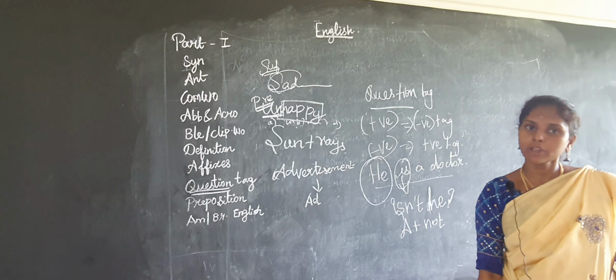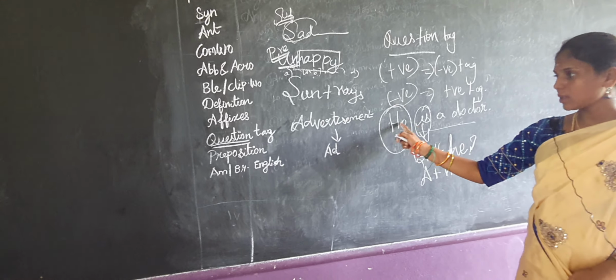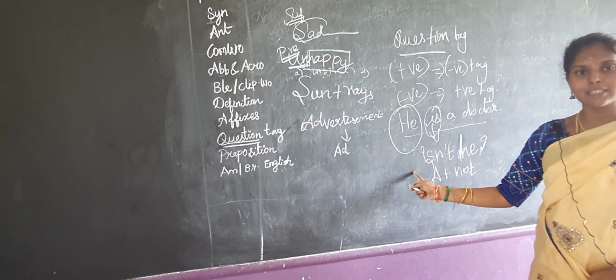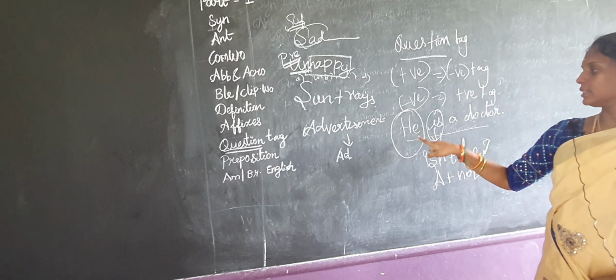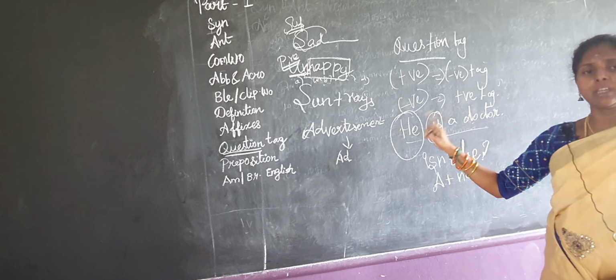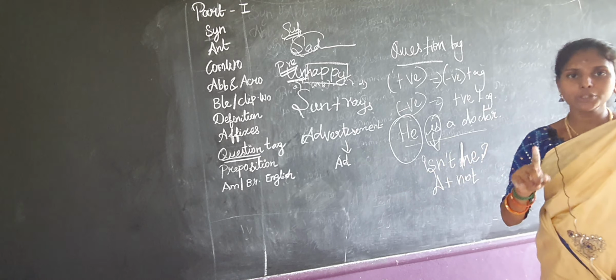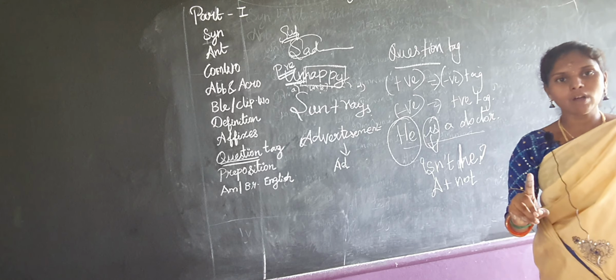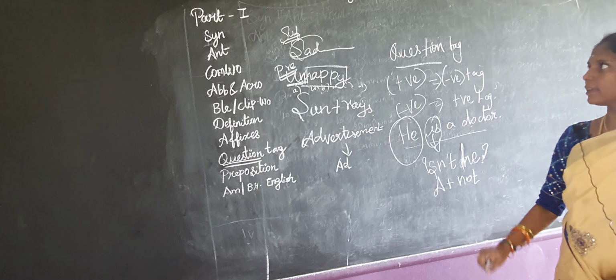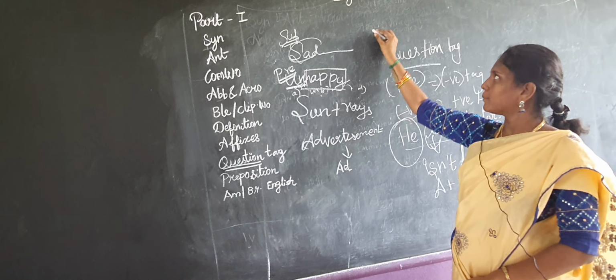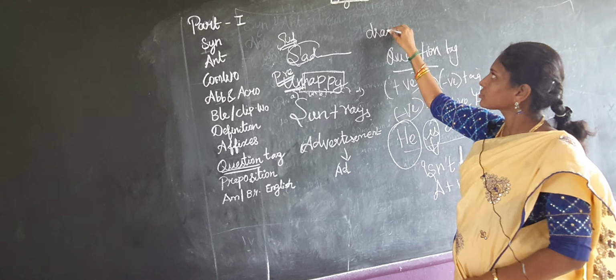If the sentence is positive, you have to write the tag in negative. For example, he is not a doctor. If it is negative, then the tag is: is he. So don't use not.